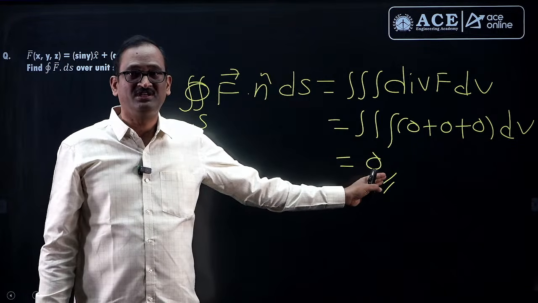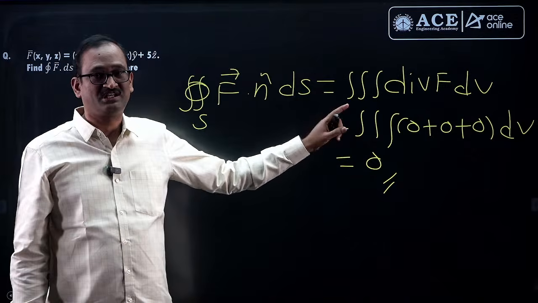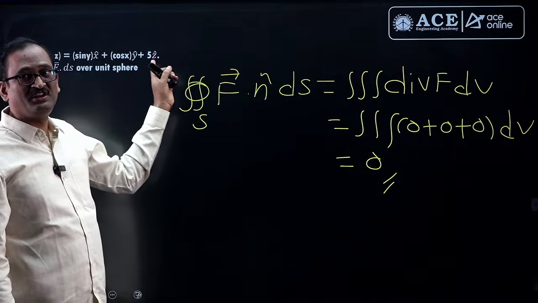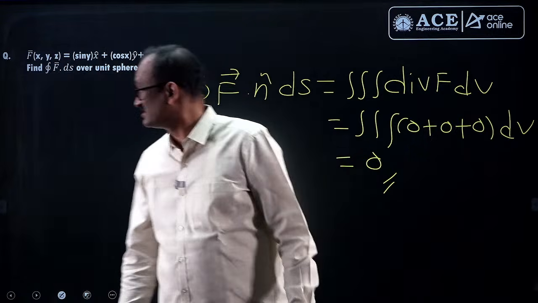In case it is phi z into k cap, or phi z into z cap, then the answer should have been 20 pi by 3, that is 5 into the volume of the sphere, 4 pi by 3, which is 20 pi by 3. I came to know that it is only phi cap. In case it is phi z into z cap, the answer will change.